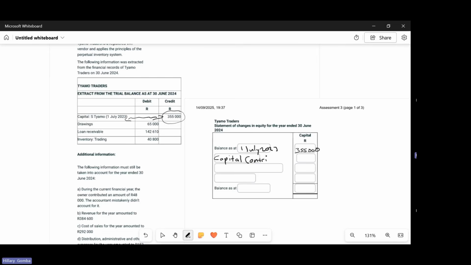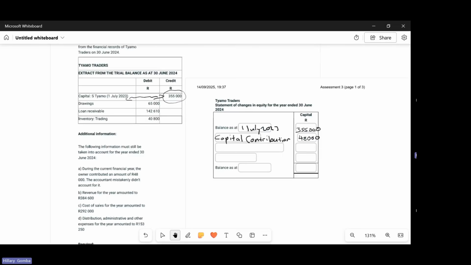Capital contribution. Looking at the information they gave us, how much is the capital contribution? 48,000. So you add the 48,000 right here. And then the next thing that we need to deal with is, did the company make a profit or loss when dealing with the income statement?